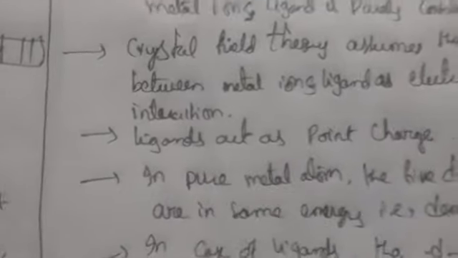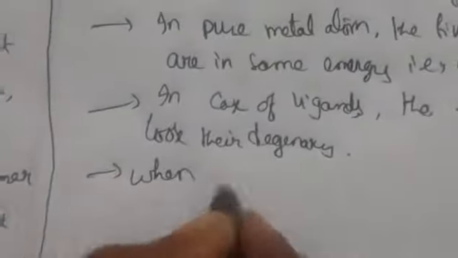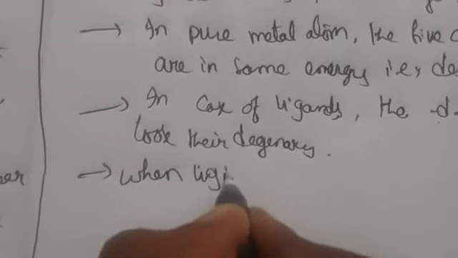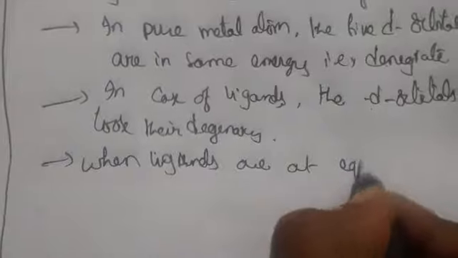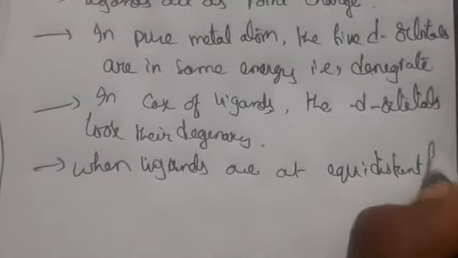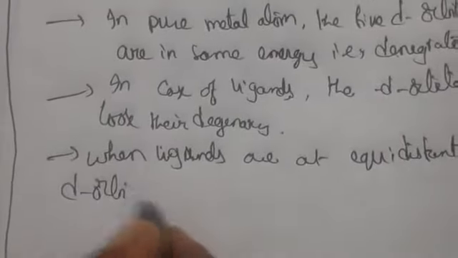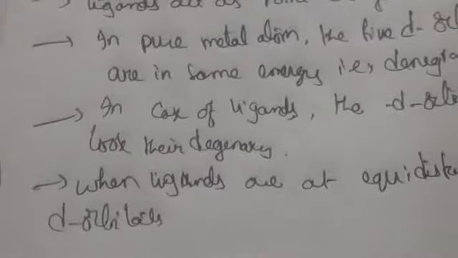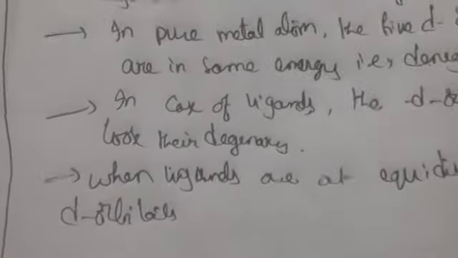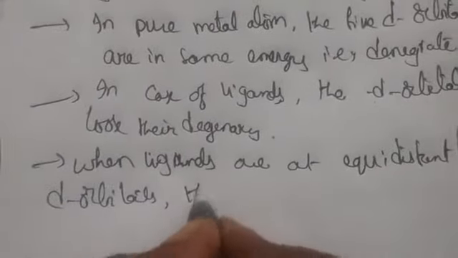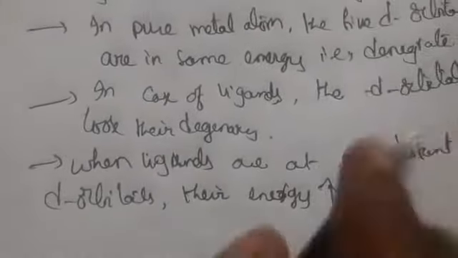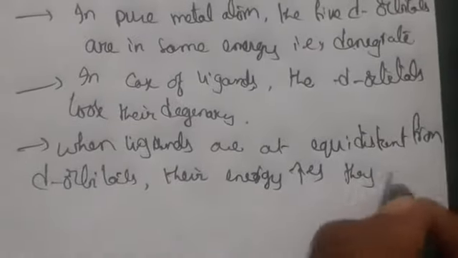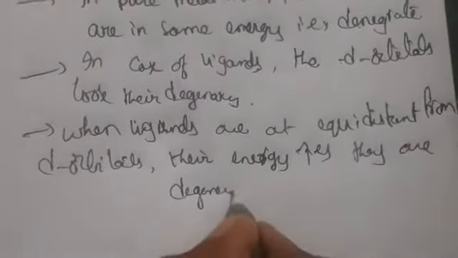So whenever the ligands are at equidistance from the d orbitals, the energy increases equally and they remain degenerate.